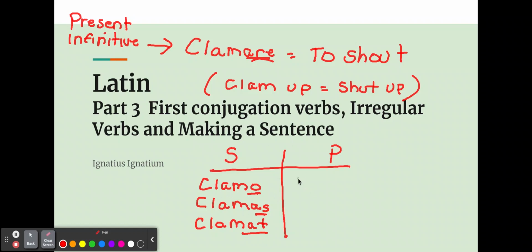And in the plural, what do you think? Clam what? Clamamus. Remember the amus. And then there's clamatis. Atis is you all shout, in the plural, y'all. And then they shout, clamant. So you remember these endings: o, as, at, amus, atis, ant. And keep practicing that, and you can conjugate any RA verbs.